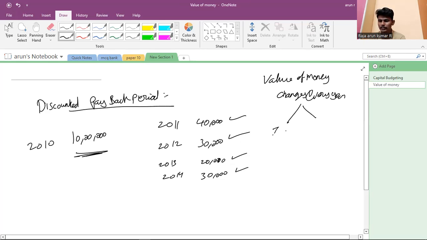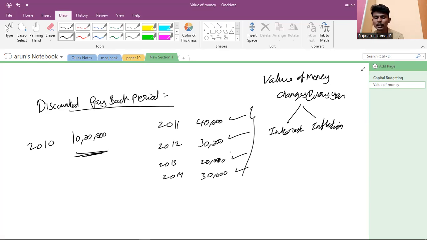One is the interest rate fixed by the RBI, and another one is inflation. These two factors change the value of money. In the traditional payback period, we simply find out how much money we get back. In the discounted payback period, we find out what is the current value, the value in 2010.